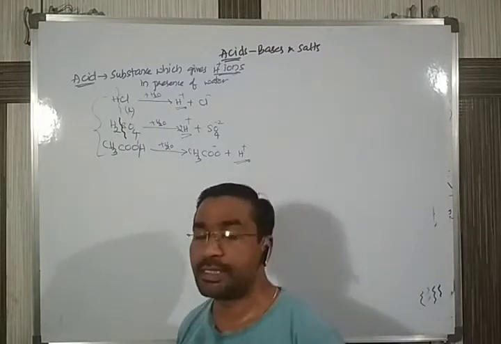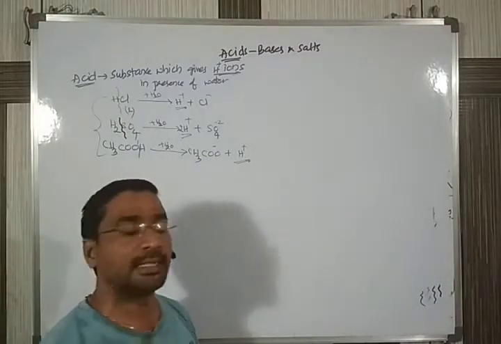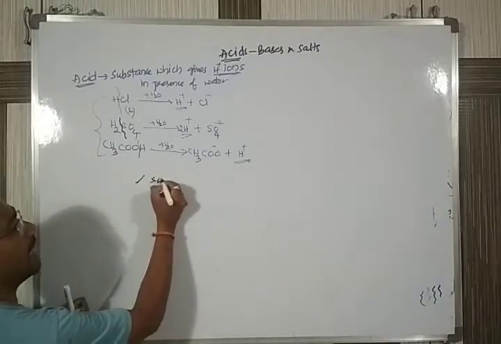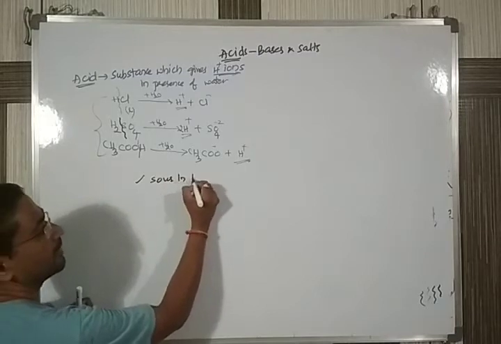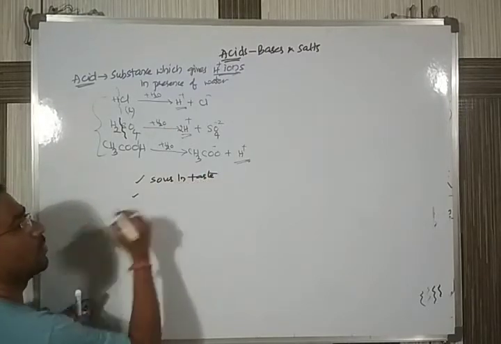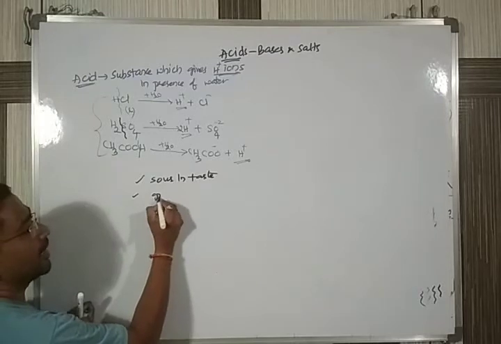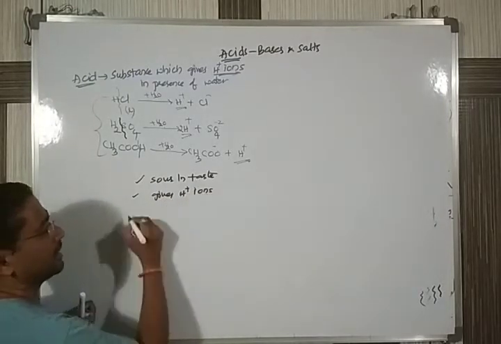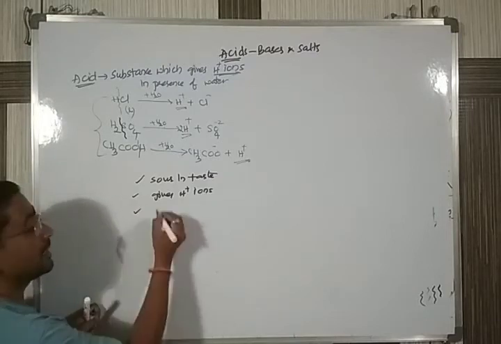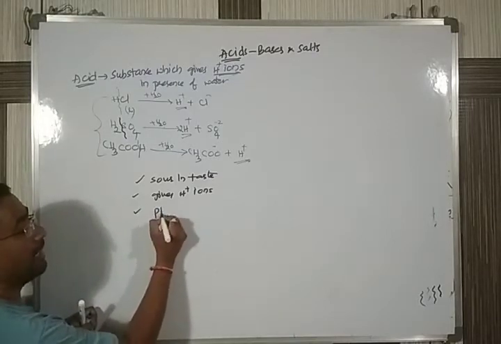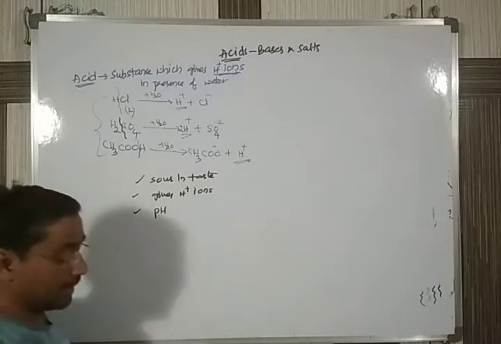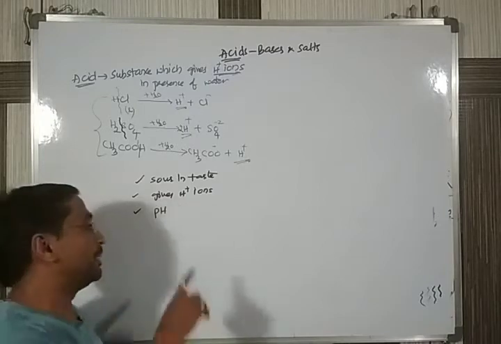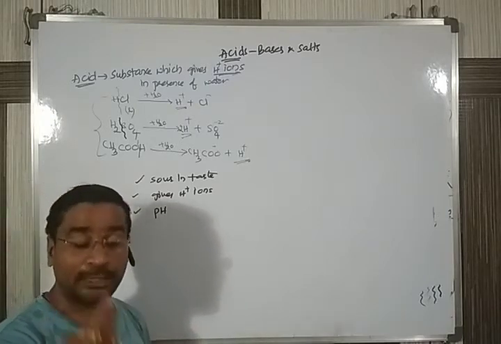And we have also said a few characteristics of acids. Acids generally are sour in taste. Acids generally give H plus ions. Next, acids normally have a pH value. As already said, how do we identify acid, base, etc.? By using the pH solution or pH paper.